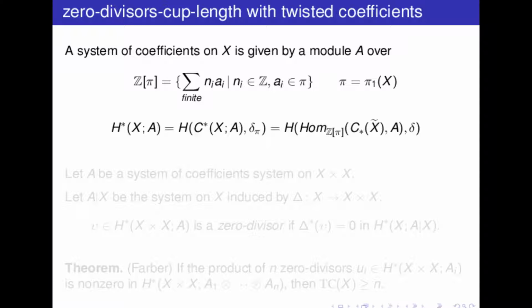Now we want to say what is a zero divisor with twisted coefficients.